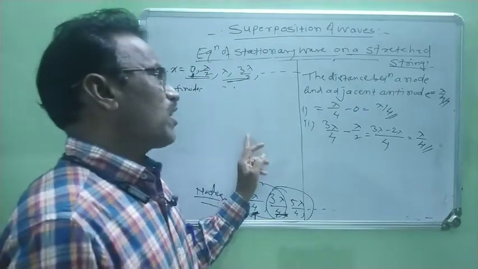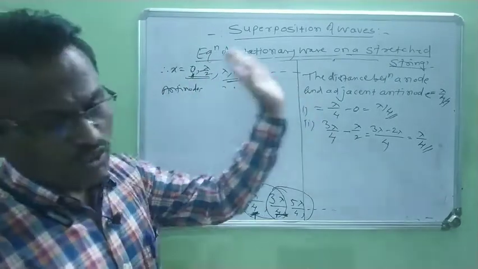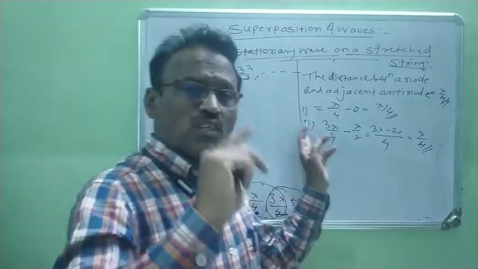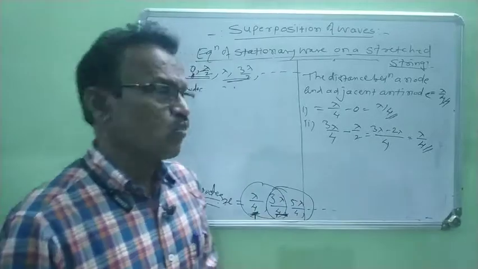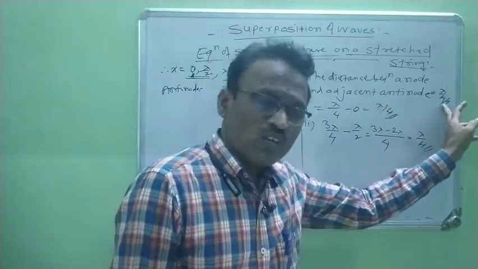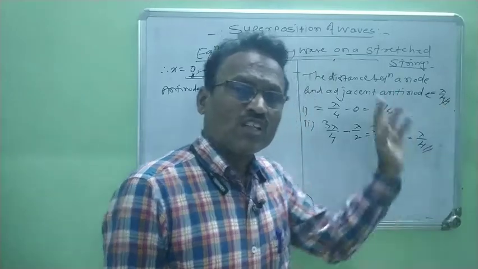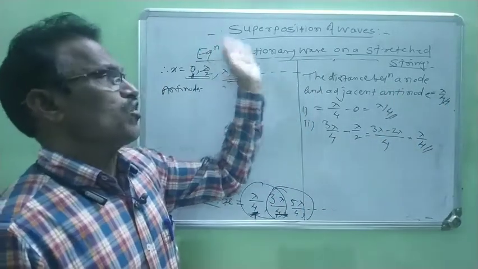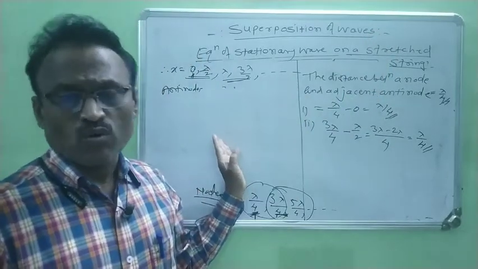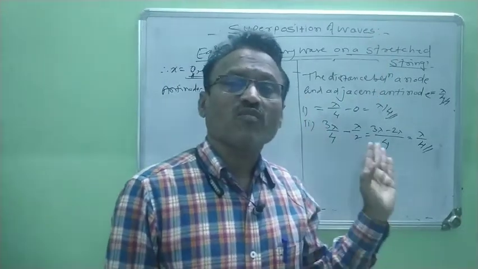And again we find out the distance between two successive antinodes is equal to lambda by 2, and the distance between a node and its adjacent antinode is always equal to lambda by 4. In this way we discuss the equation of a stationary wave on a straight string. We find out the conditions for node as well as conditions for antinode.